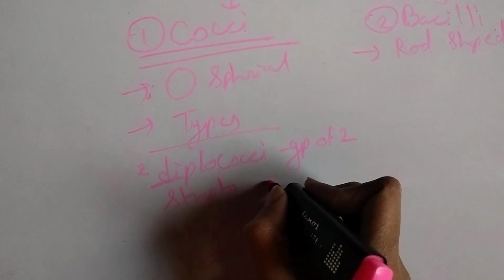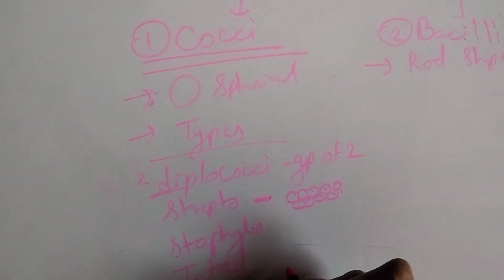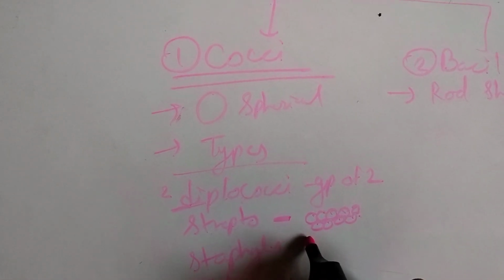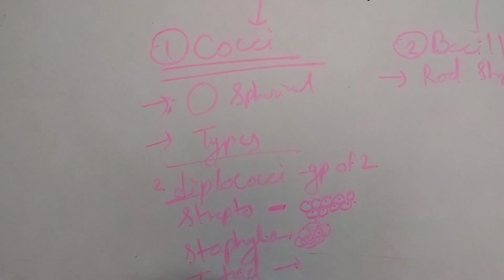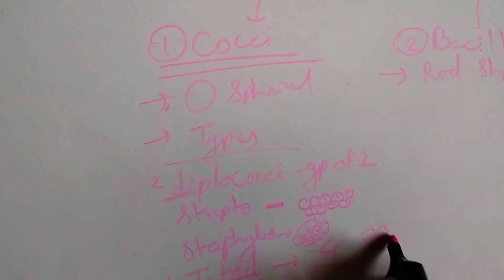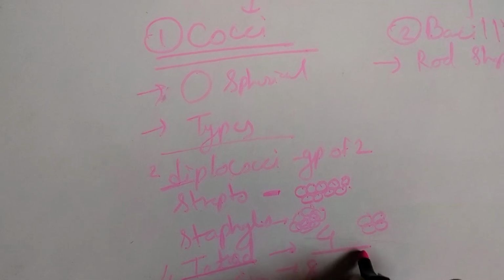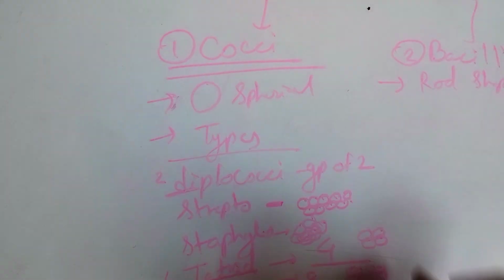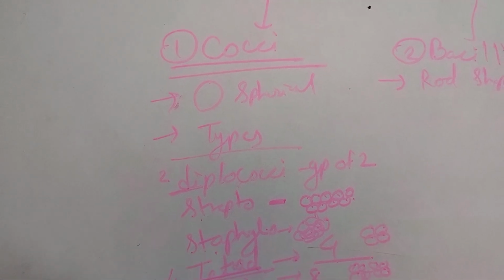Streptococci are in the chain form. Then staphylococci, the clusters. They are in a cluster form. Tetrad. Tetra means four. So they are in the group of four. And Sarcina. They are in the group of eight. Four above, four below. So these are the types of cocci: diplococci, streptococci, staphylococci, tetrads, and sarcina.